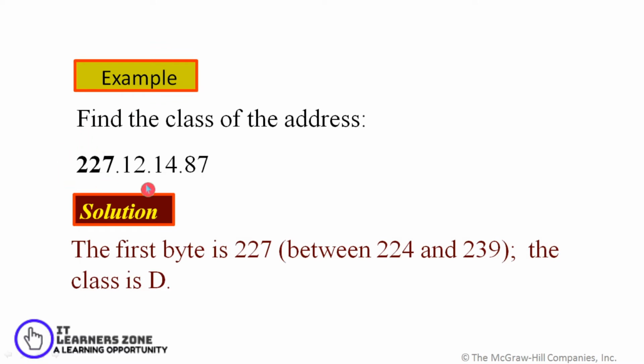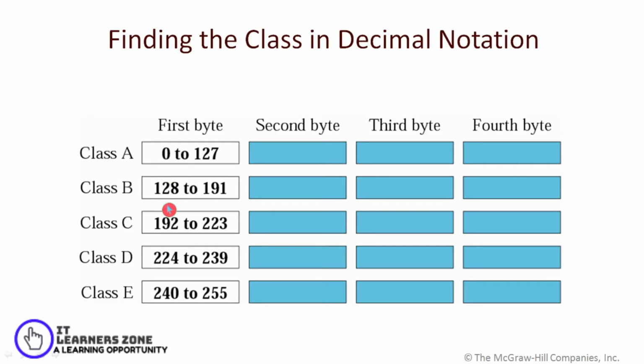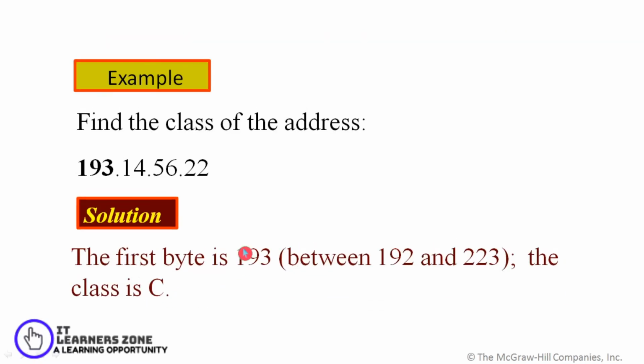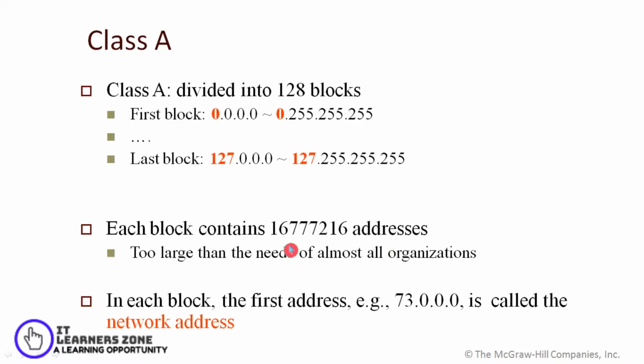So if the address is given in a decimal notation, you can easily make out which address it is. So 227, as you can see, lies in class D. Going for the next, here it is given 193.14.56.22. As you can see, 193 lies between 192 to 223. So it's a class C address.